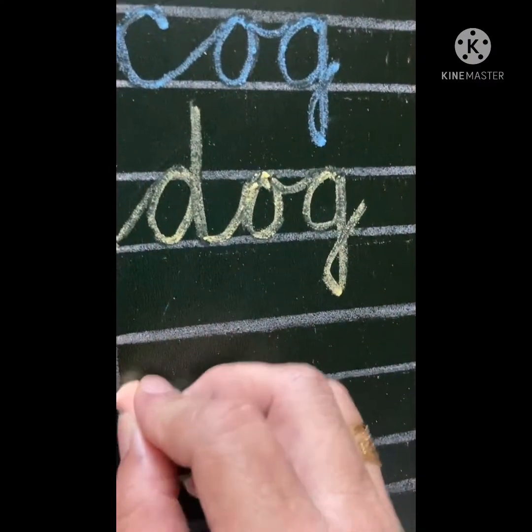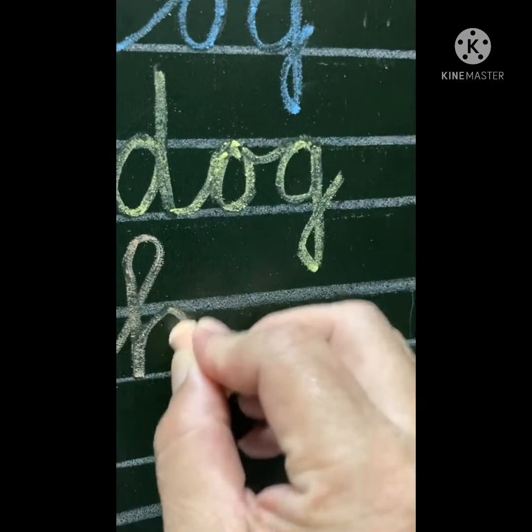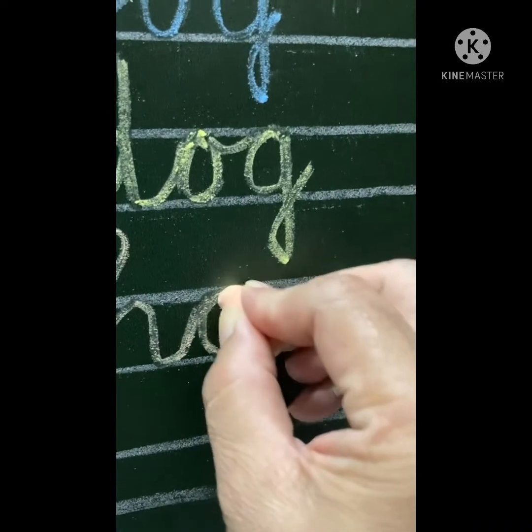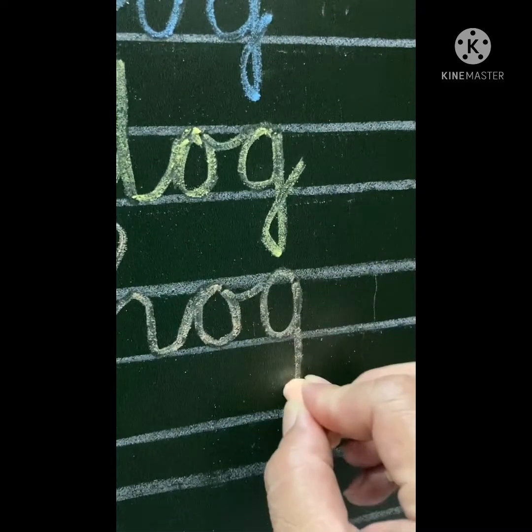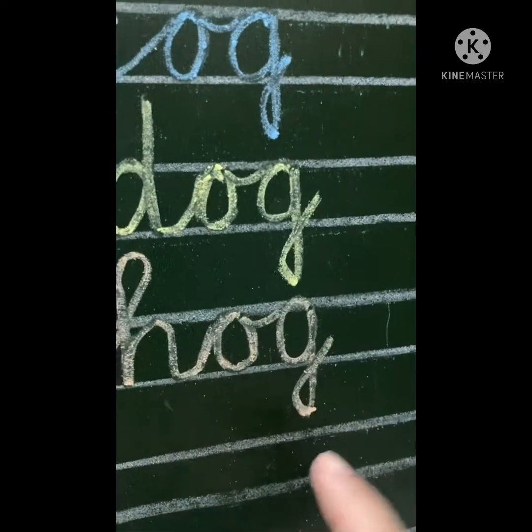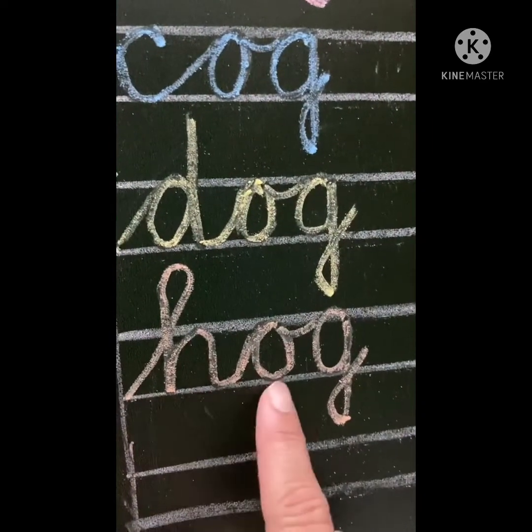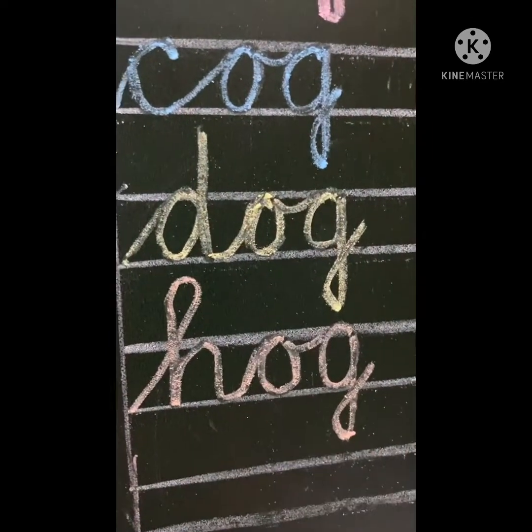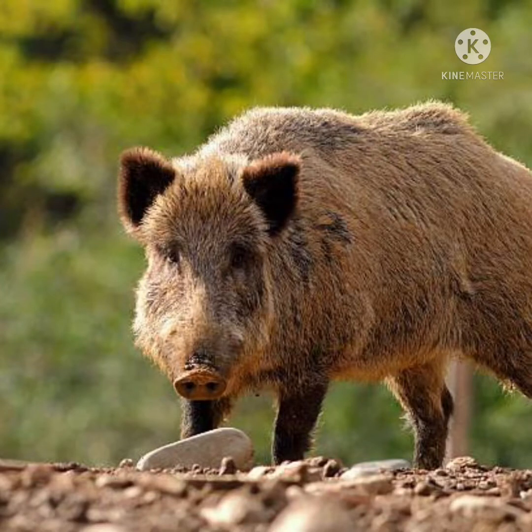Now write down H, O, G. H-og, hog. A hog is a male pig kept for its meat.